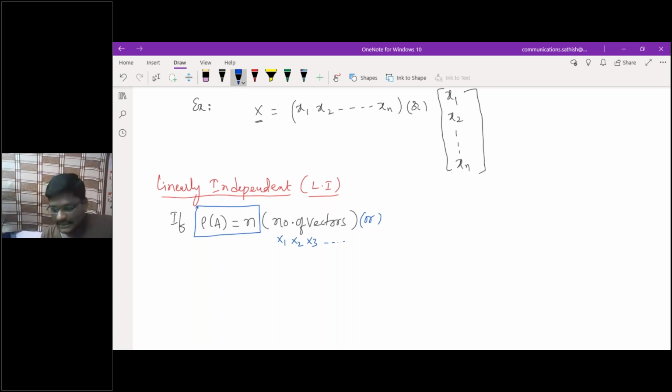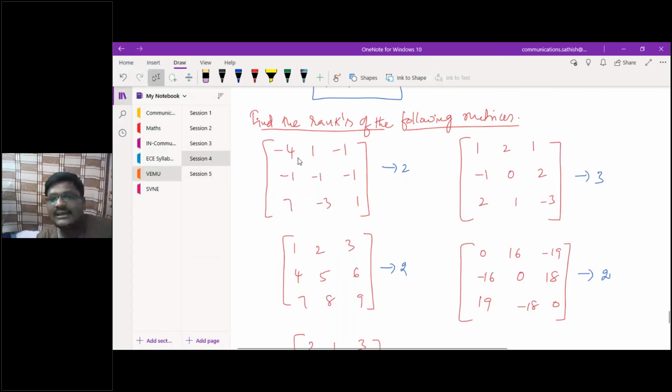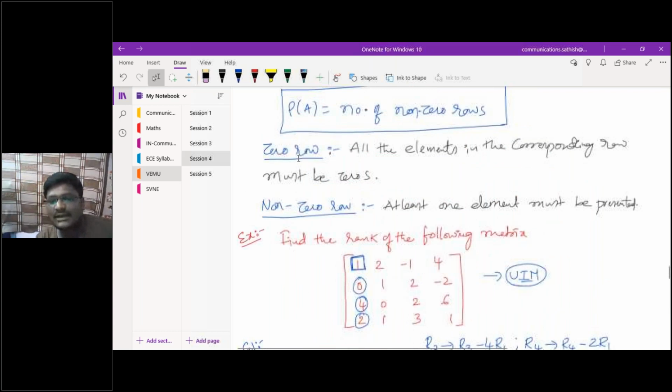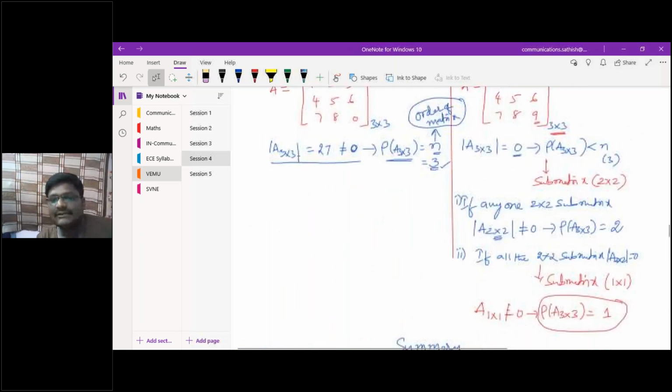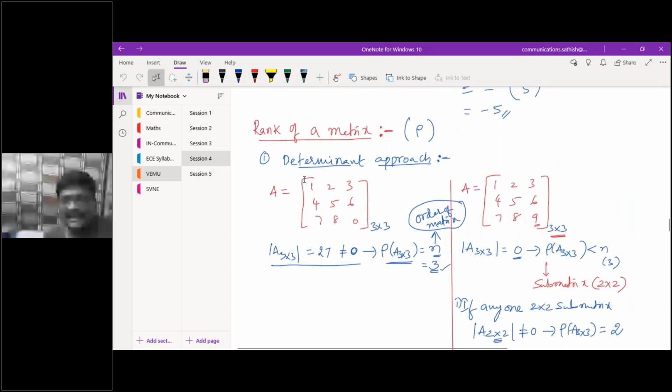In the previous session, if you observe properly, I gave you the rank of a matrix, the determinant approach. If the determinant of a third order matrix is not equal to 0, then the rank of the matrix is the same as your order, that is n.